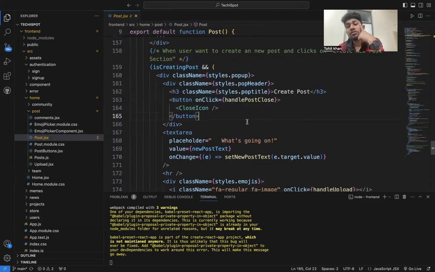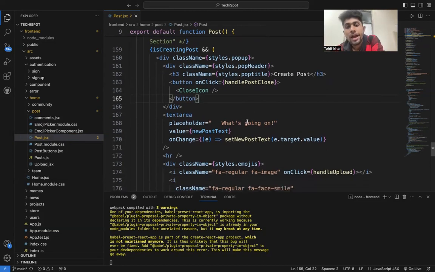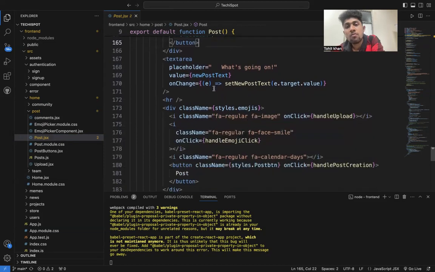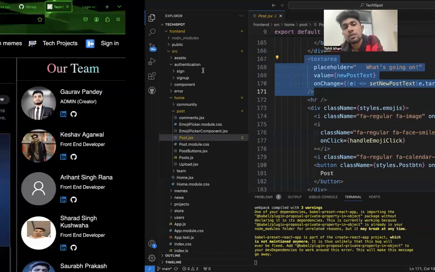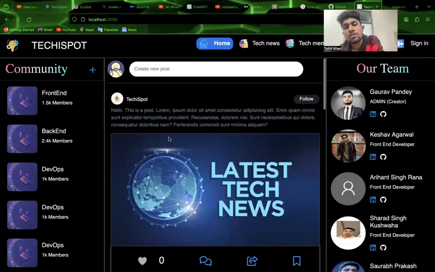It will show the post and what they want to post, and there will be a text area with the top heading, which is implemented as 'What are you doing', 'Create a new post'.